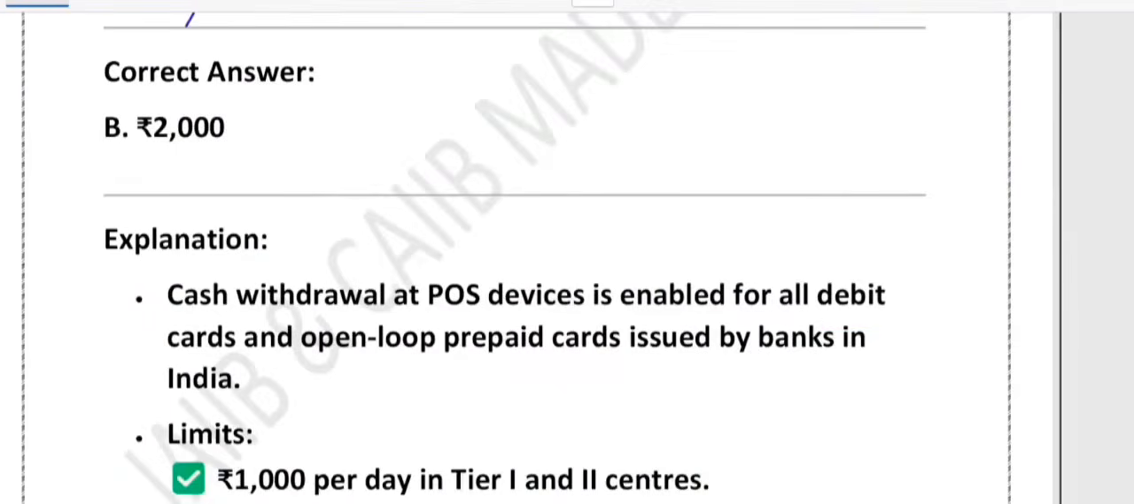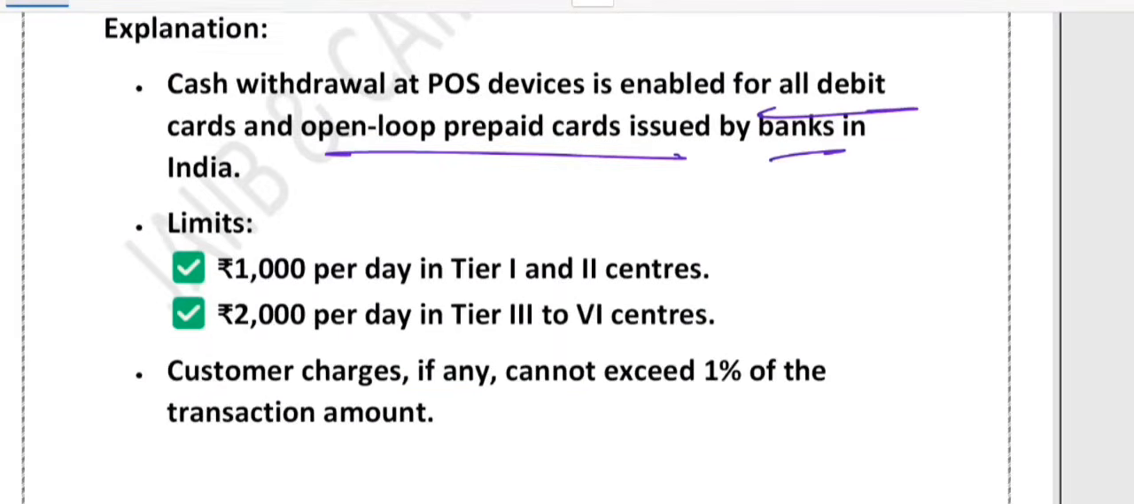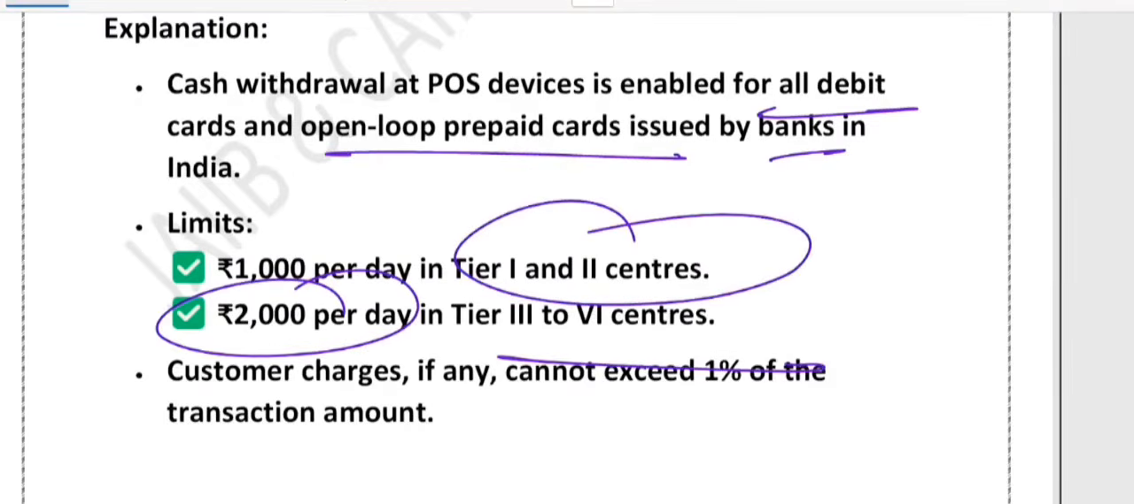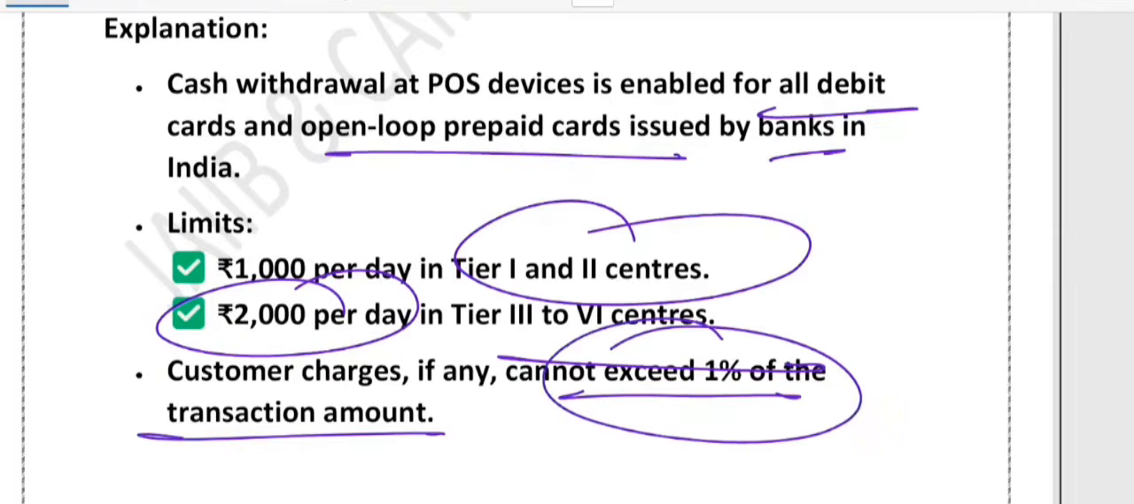It is allowed on both. The limit is 1000 rupees per day in tier 1 and tier 2, and 2000 rupees per day in tier 3 to tier 6. And one more point is that the customer charge, if any, cannot exceed 1% of the transaction amount. This is a very important thing. This question was asked, right?